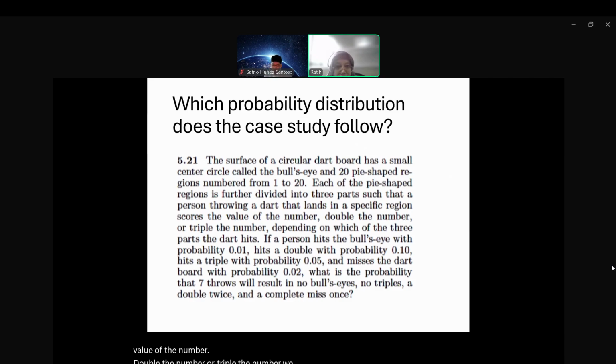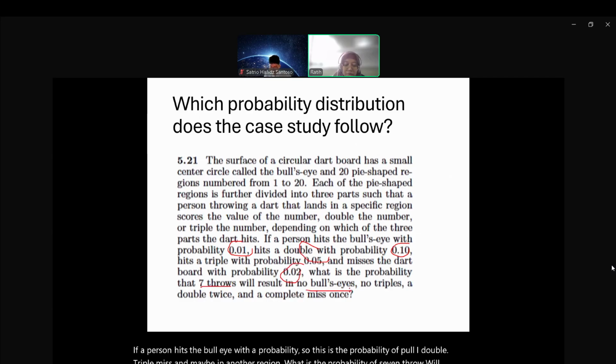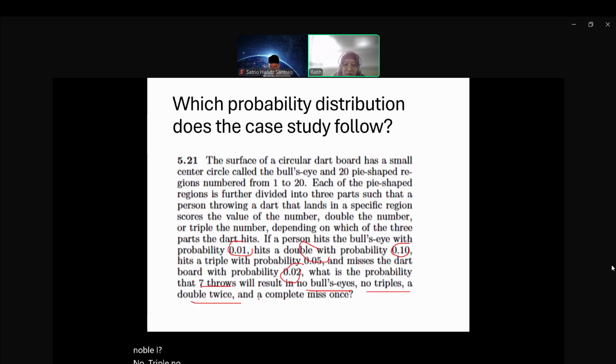We have single, double, and triple, depending on which of the three parts the dart hits. If a person hits the bullseye, double, triple, miss, or another region with given probabilities, what is the probability that 7 throws will result in no bullseye, no triple, double twice, and complete miss once?